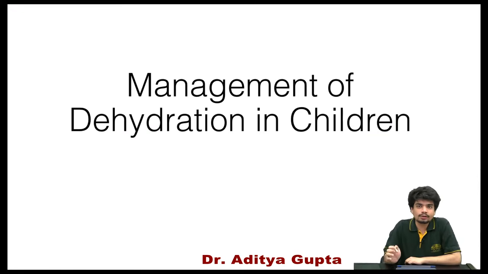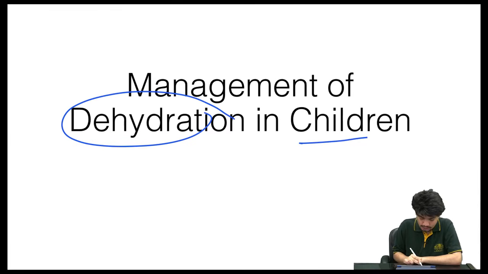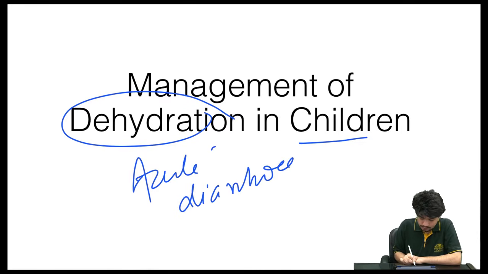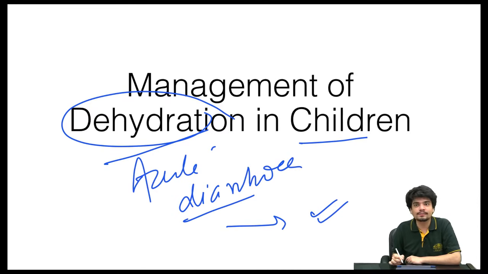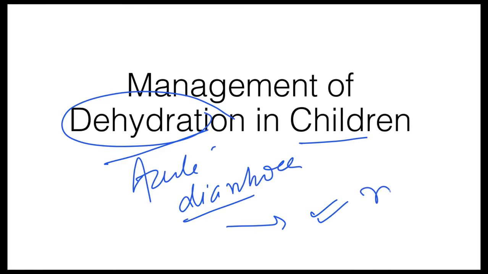Hello everyone. So in this video we are going to discuss how we manage dehydration per se in children. The most common cause of dehydration in a child would be acute diarrhea. What we are discussing essentially right now is the management of acute diarrhea, and acute diarrhea in a developing country like India is most commonly of an infectious etiology. It's mostly self-limiting. Most cases are caused by either rotavirus or E. coli.